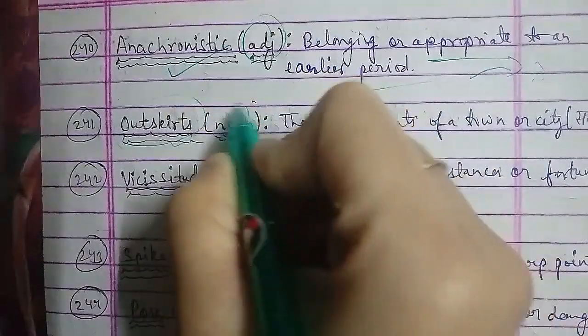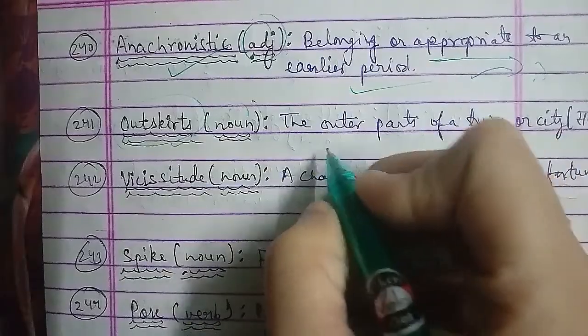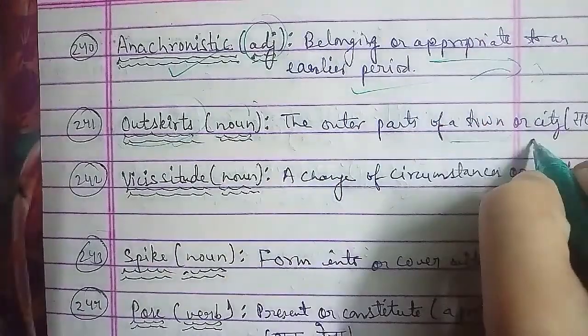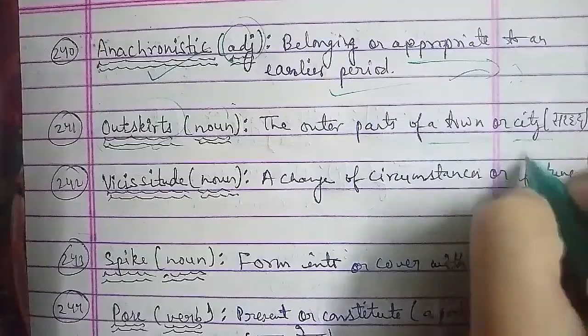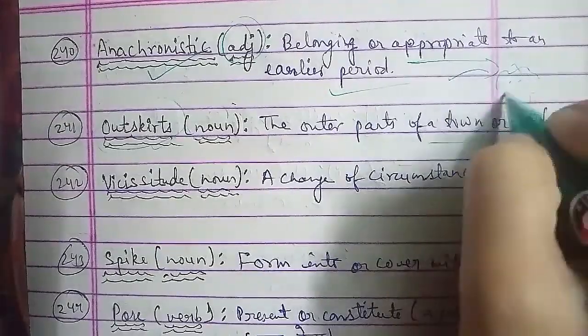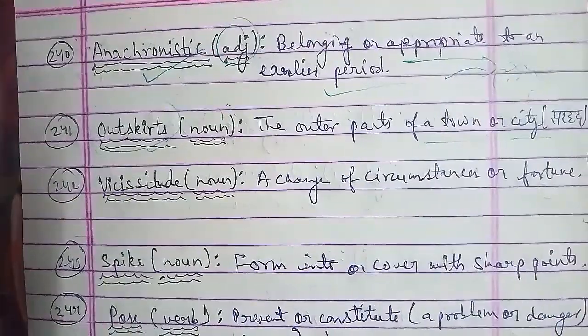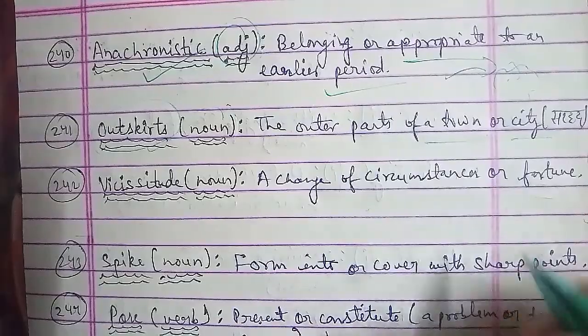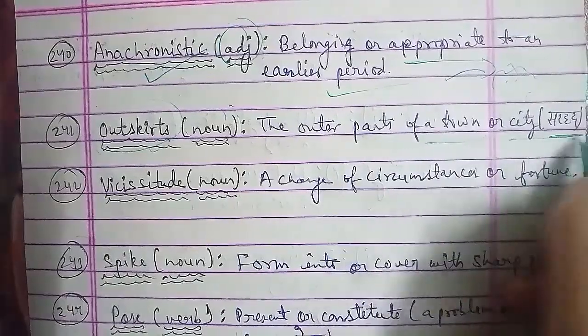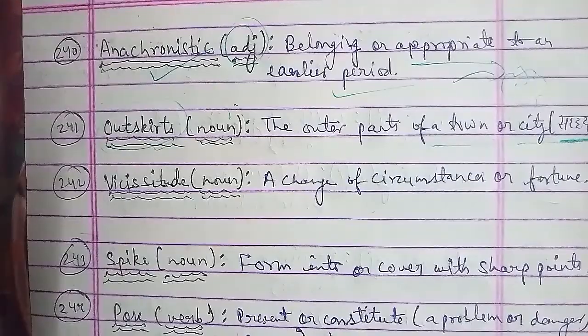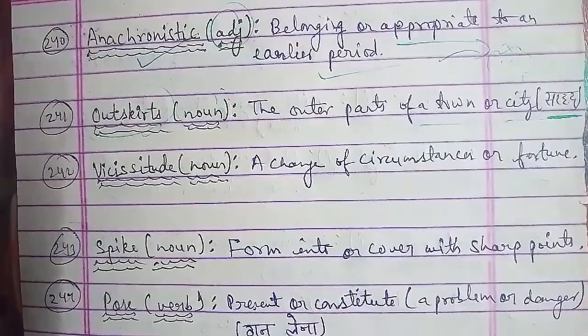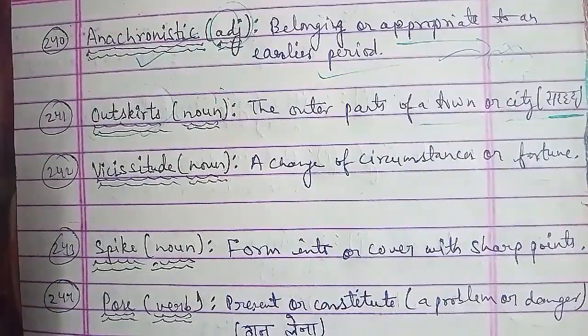Next one is your 242 word, and the word is vicissitude. Vicissitude is a word that is used as noun there, and vicissitude is a change of circumstances or fortune. कोई change जो आपका circumstances पे या fortune में कोई change हो रहा है, then you can use the word vicissitude, and that is used as noun here.